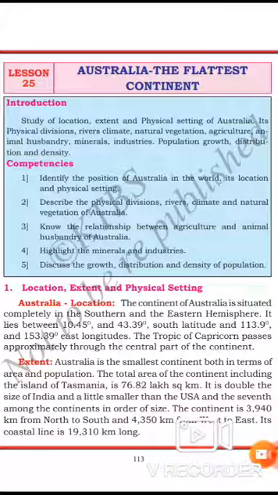Some of the famous deserts located here are the Great Sandy Desert. The great deserts in the Western Plateau of Australia are the Great Sandy Desert, the Great Victoria Desert, and also the Gibson Desert. The plateau is as old as the Deccan Plateau of India.